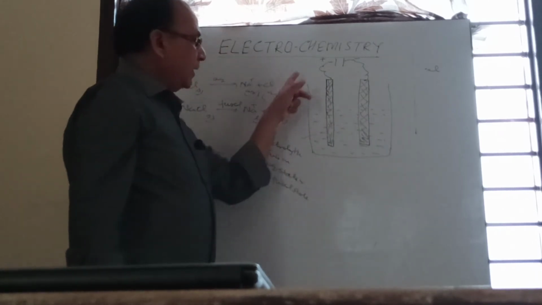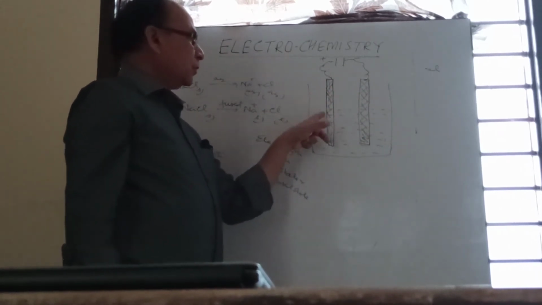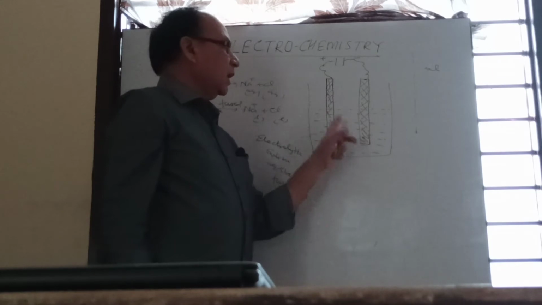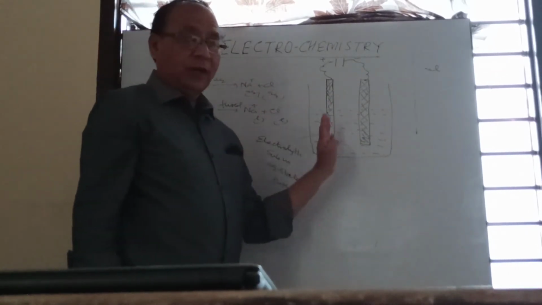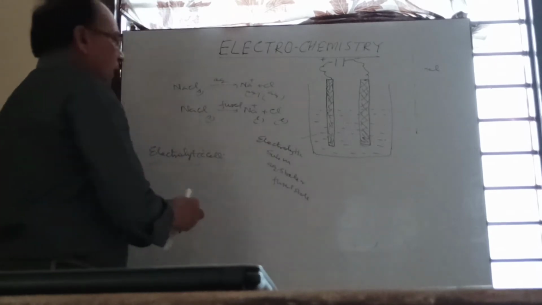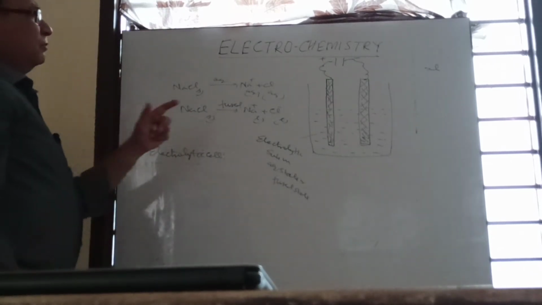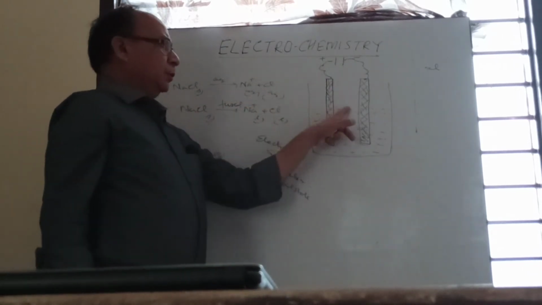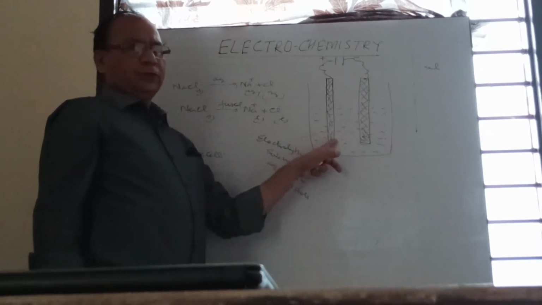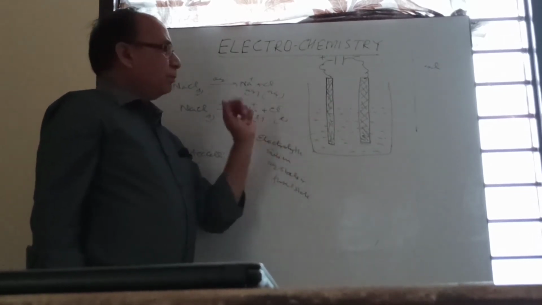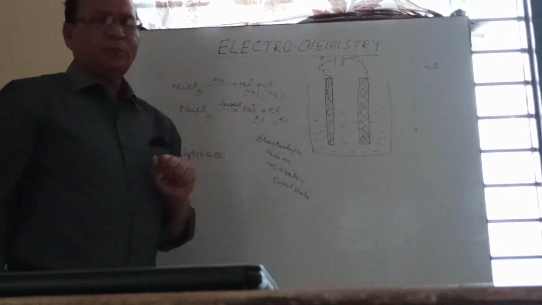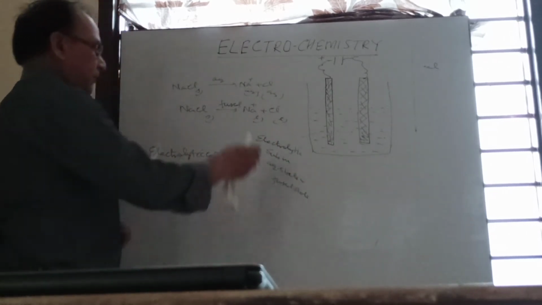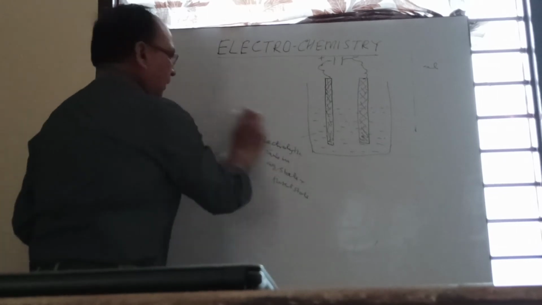This complete arrangement, in which electrodes are dipped in electrolytic solution, is known as an electrolytic cell. Now, what happens when we pass current through the electrodes and electrolytic solution? A process takes place that is known as electrolysis.